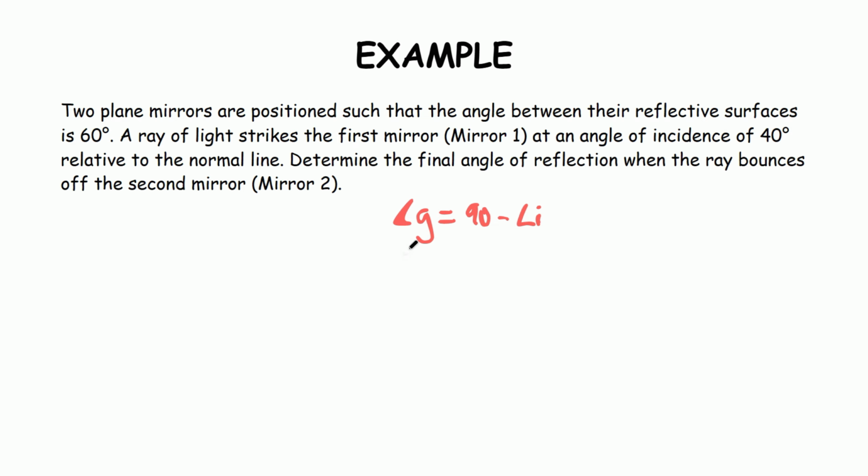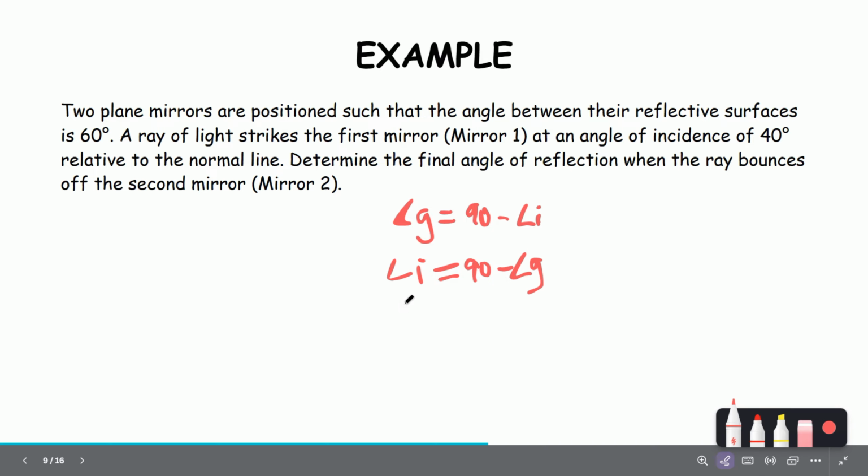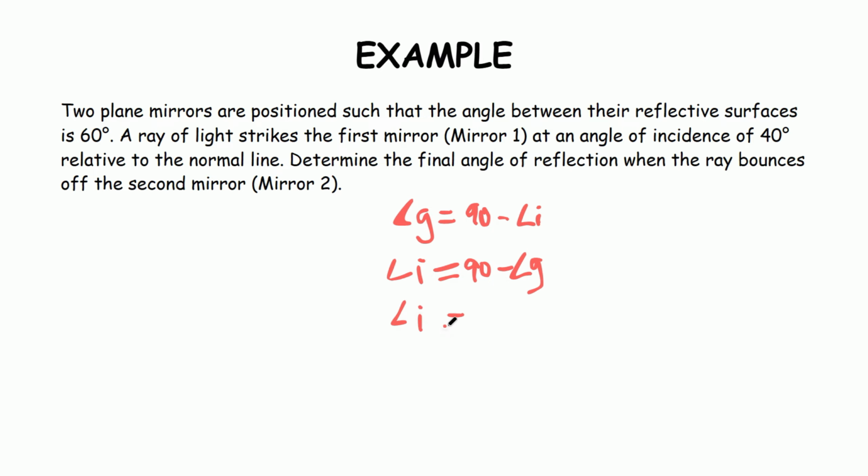So the angle of incidence is equivalent to 90 minus the glancing angle. Then we just substitute values: 90 minus our glancing angle, which was 70. So our angle of incidence for this example is 20 degrees. That is the angle of incidence on mirror 2.